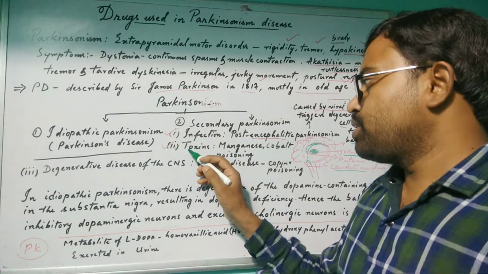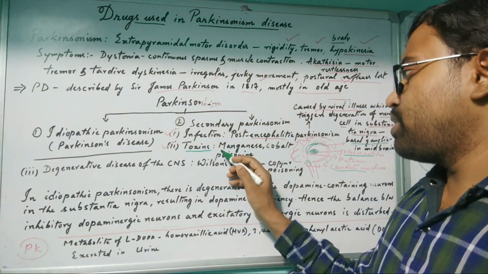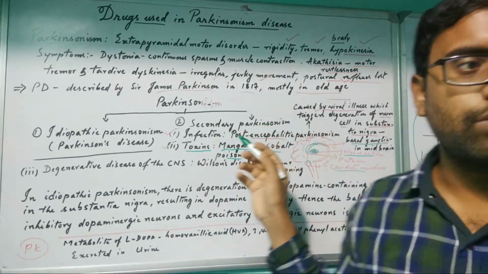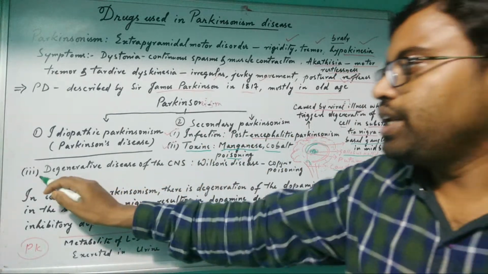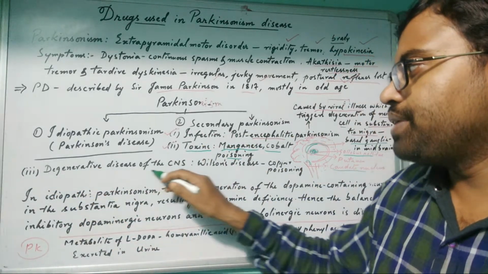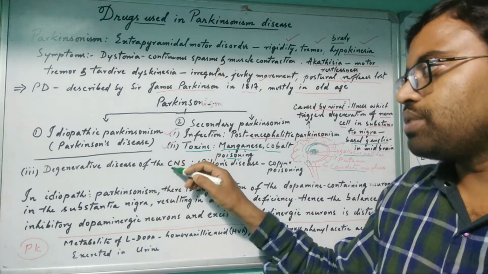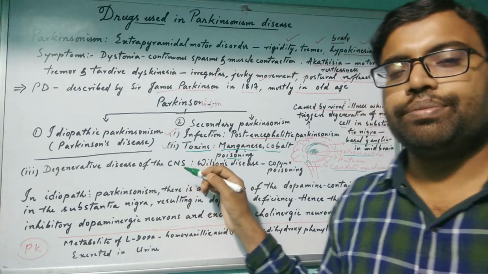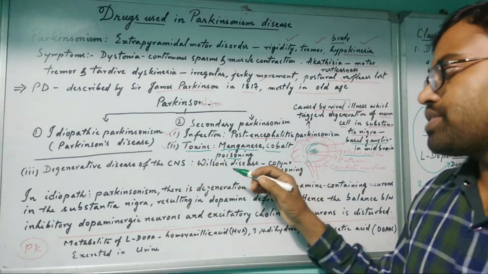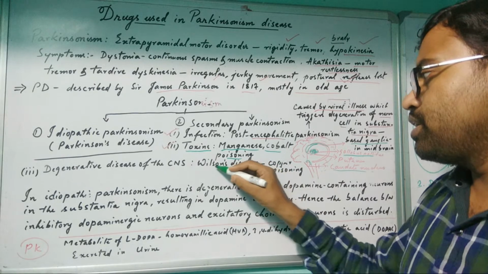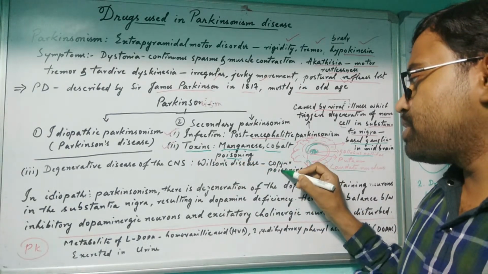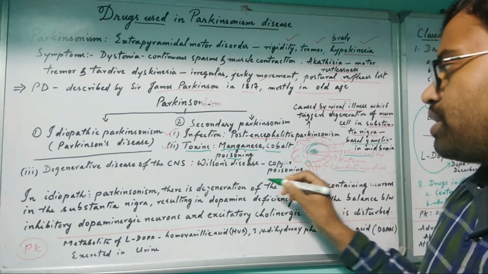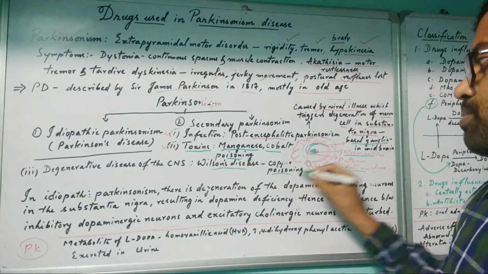Then due to toxins, such as manganese or cobalt poisoning, secondary Parkinsonism may also occur. The third one is degenerative disease of the CNS. Because of degeneration of the CNS, diseases like psychiatric disease or antidepressant-related disease may also have this type of problem. Like Wilson's disease, which is due to copper poisoning.